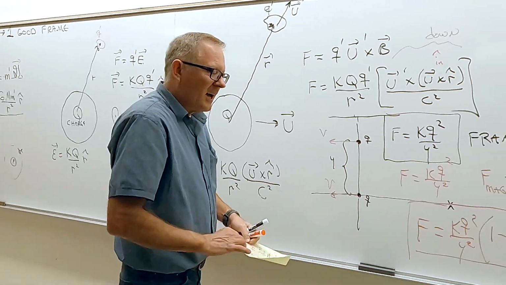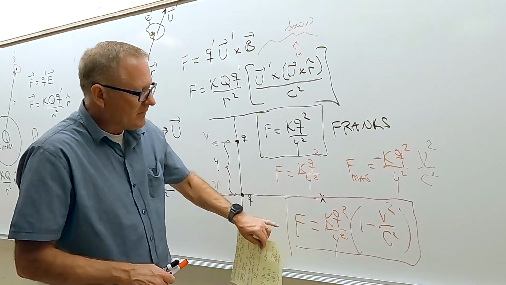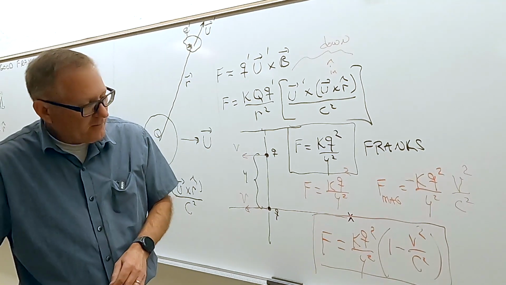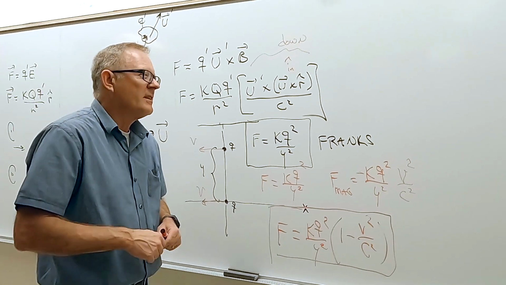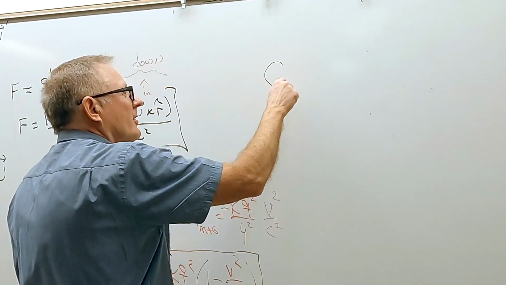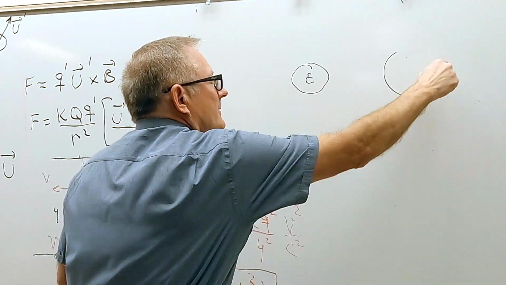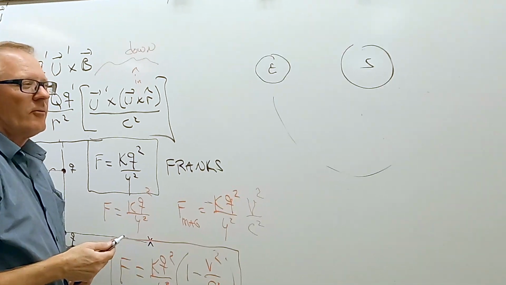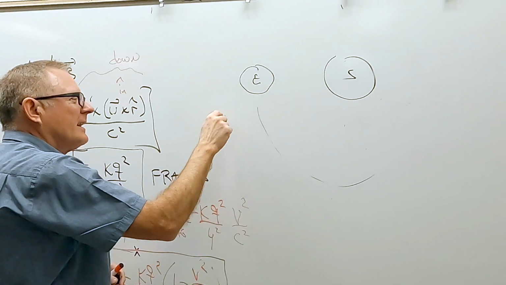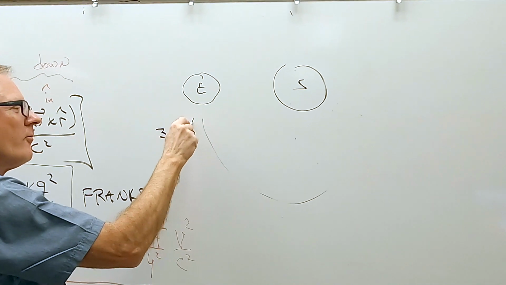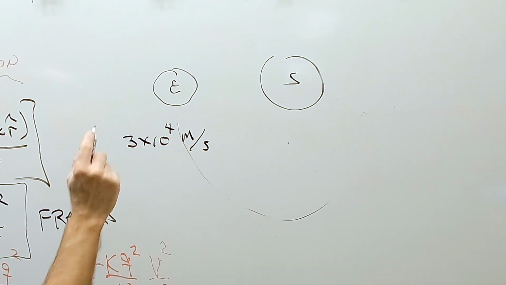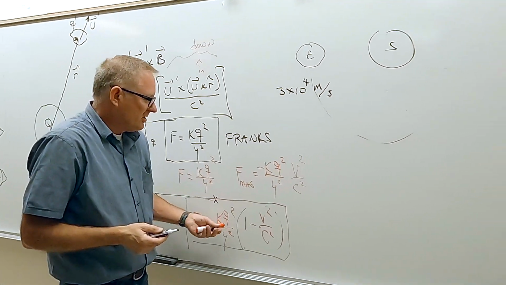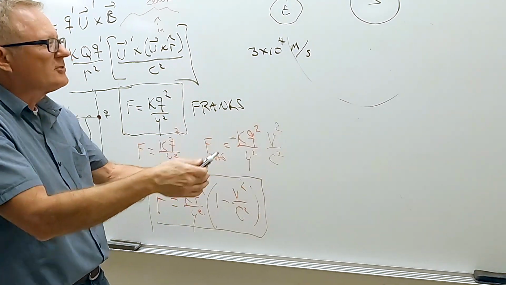Now, it's not easy to find, because you notice you've got this v squared over c squared term in here. If you look at our motion around the sun, the Earth going around, we go around the sun at about 64,000 miles an hour. That's about 3 times 10 to the 4th meters per second. Now you might ask how much this equation differs just by us going around the sun.